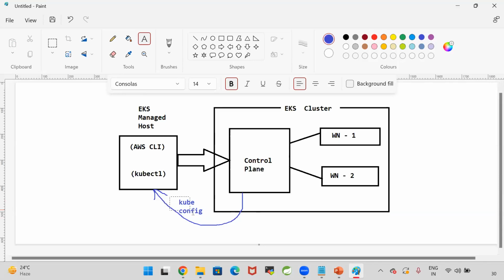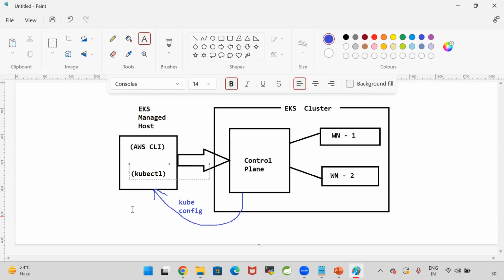What is there in the kubeconfig file? The kubeconfig file will contain our cluster information. EKS cluster information will be available in the kubeconfig file. So now in this machine, I will install kubectl. By using kubectl, I want to deploy my application. So where is the cluster? This is just one normal Linux machine. In this Linux machine, I install kubectl. By using kubectl, I want to deploy my application.